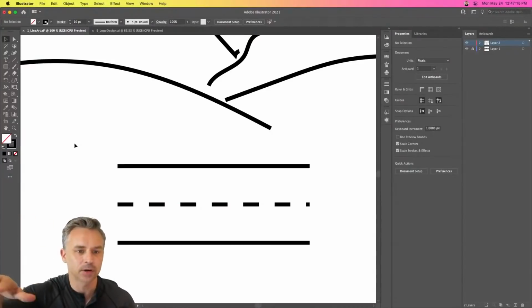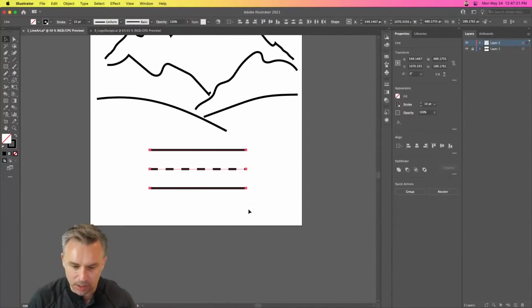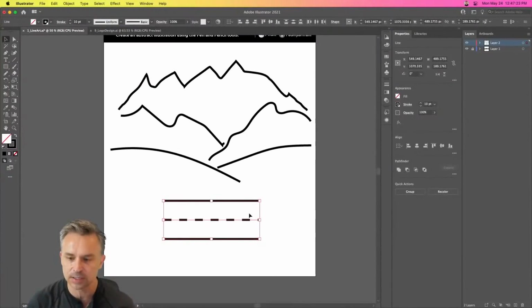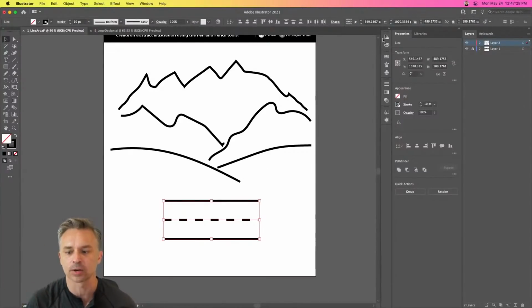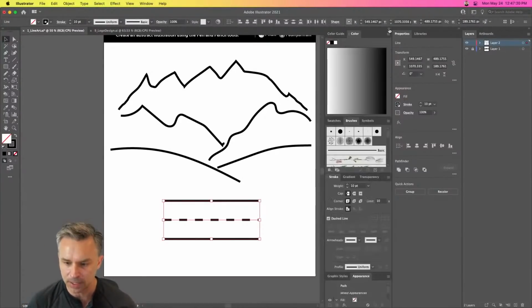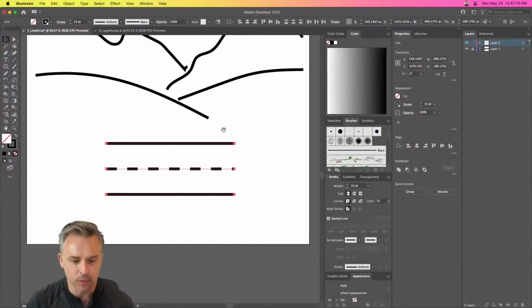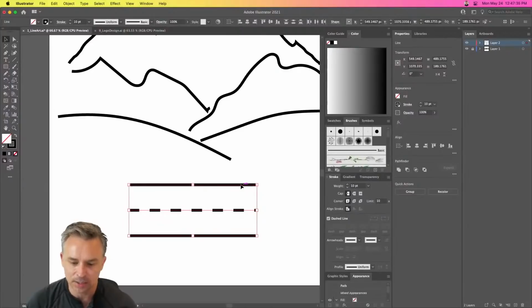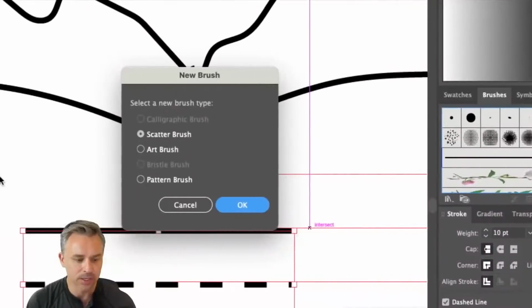Do we have to go through and make a road everywhere? What could we do with this? If I'm doing a lot of lines and changing them this way, is there a smarter way? And no, with Illustrator, typically there is a smarter way, especially if it comes to repeating elements. So we could take this, and again, this gets a little advanced, but we could take these 3 innocent looking lines, drop them into the brushes panel, right? And we can turn it into a brush.